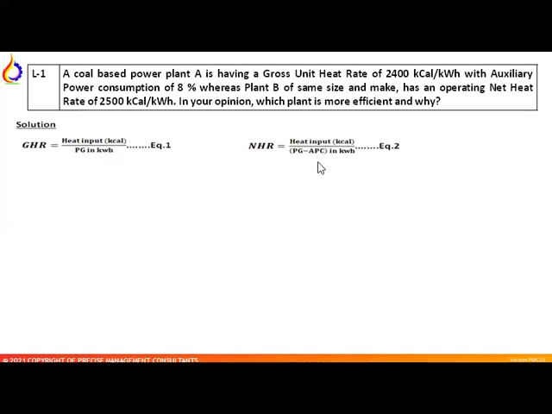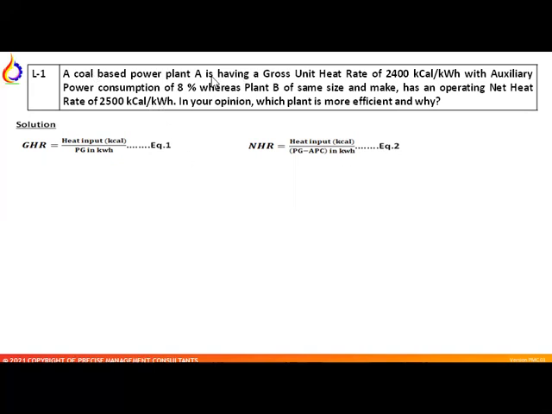So our first target is to keep both cases on the same platform, because here we are given a gross heat rate and here we are given a net heat rate. It is very difficult to take decisions because both are not on the same platform. So first we'll bring them to the same platform.